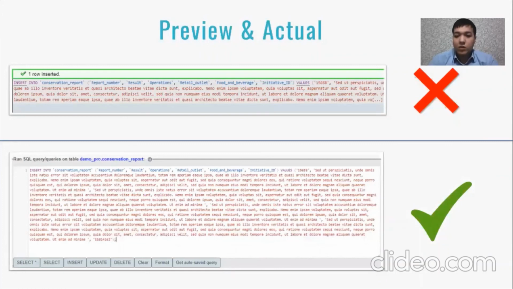This is the actual SQL query we found in phpMyAdmin, and the SQL query you see in the top part of your screen was just a preview of the SQL query. As a result, we found out we were using the preview SQL query the whole time. But it worked except for this conservation report table. So now this problem is fixed. It was difficult to solve, but we did it.